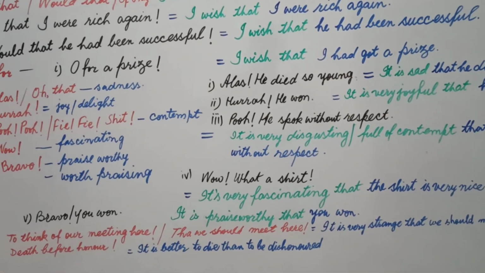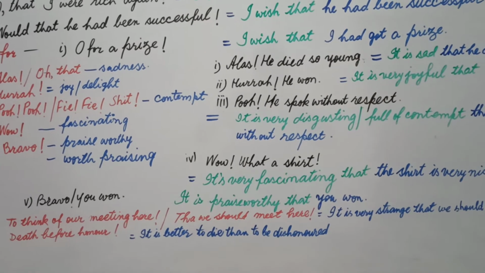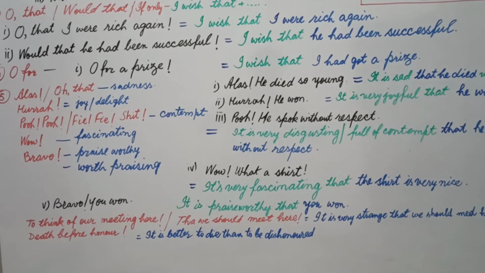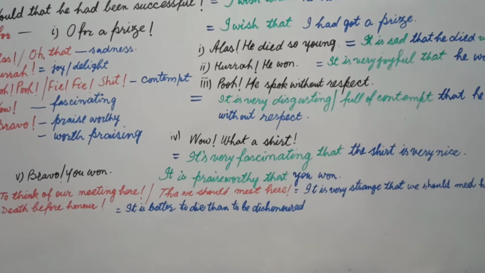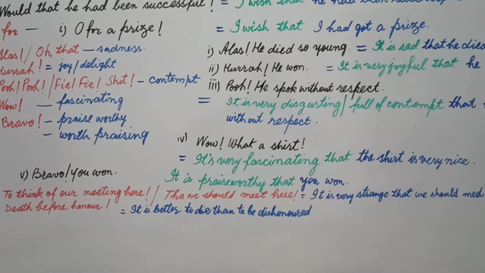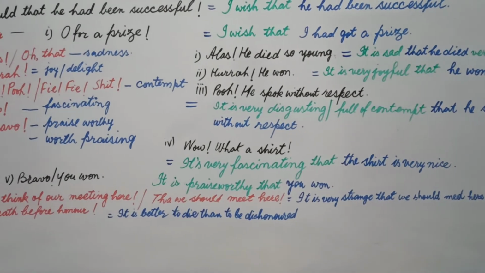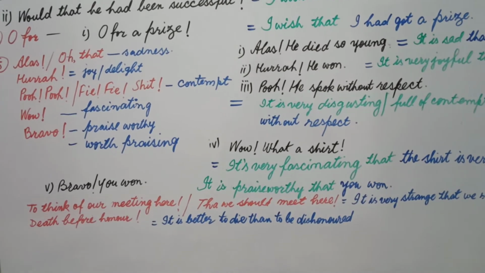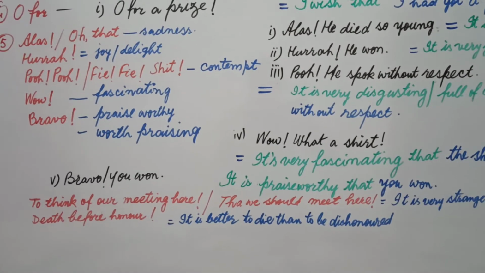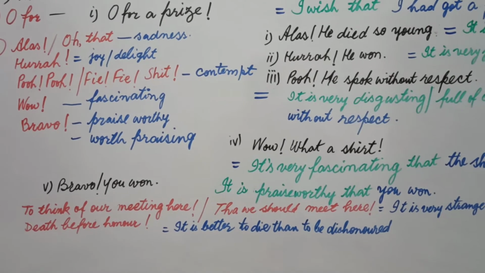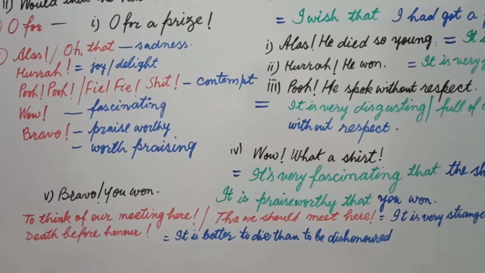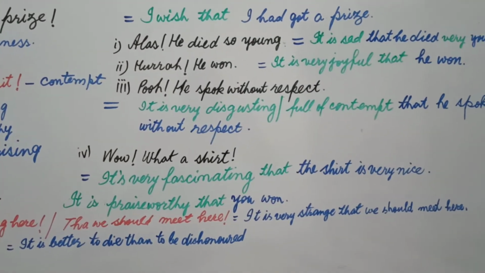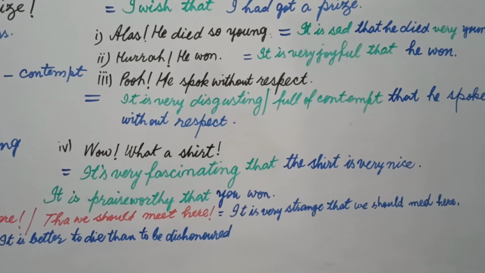Now students, I have some different examples here, and I gave these examples in form of rules, because if you go through these examples properly, it will be easy for you to transform the given sentences. These are special sentences. To think of our meeting here. To think of means somebody is surprised to see someone there. That's why the expression will be it's very strange that we should meet here.